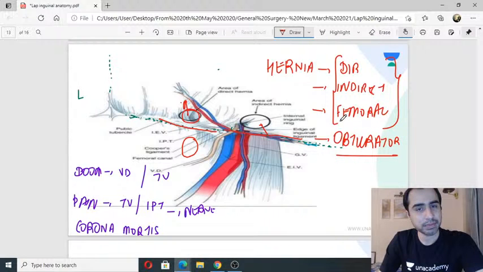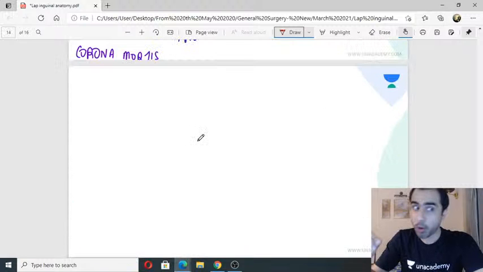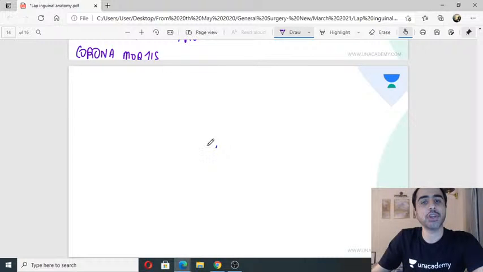Now, an easy way to remember the anatomy. I'll tell you a very easy way. You should copy while I am doing this, or you draw it later. This is the anatomical diagram you should make. I'll just take 1 minute to draw that. Once you draw that, it becomes easy.